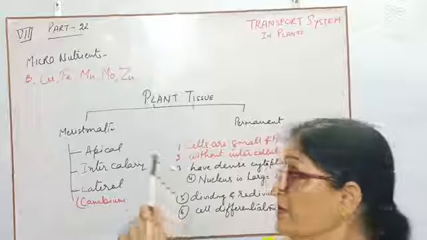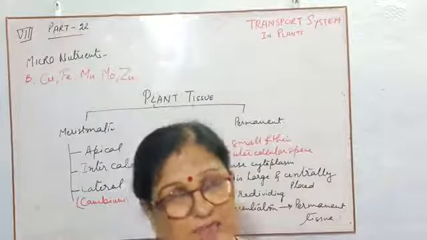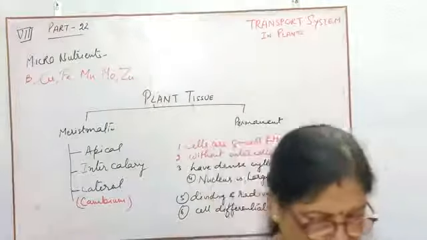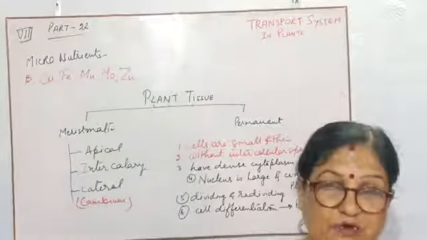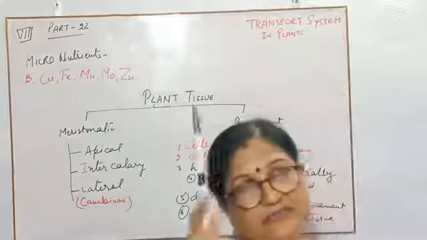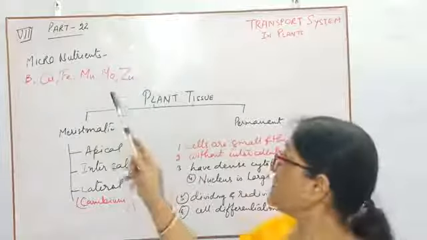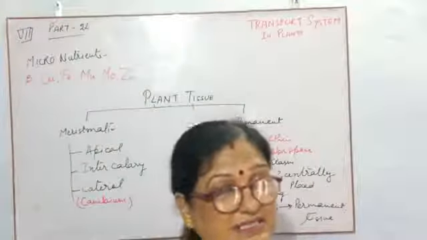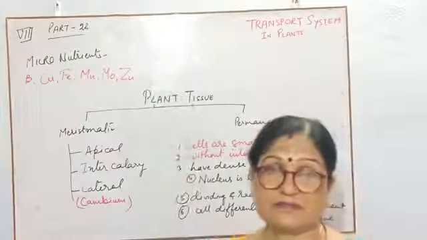So more molybdenum is present in pulse plants. It also converts inorganic phosphate into organic phosphate. Organic phosphates are essential for living organisms, and inorganic phosphate present in the atmosphere can be changed in the presence of molybdenum to organic phosphate and be present in the plant's body.